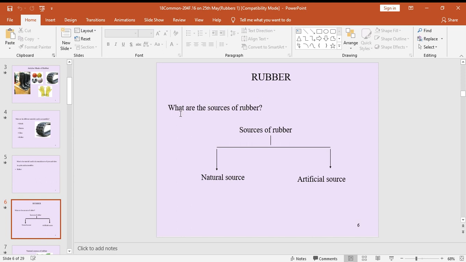What is the source of rubber? Before going to discuss rubber, first of all, we should know the sources of rubber. Sources of rubber are two types: first one, natural source, and also artificial source. I will give some time to make notes.